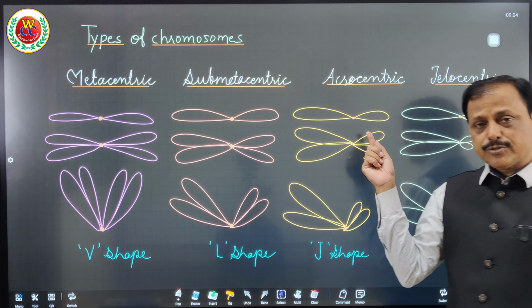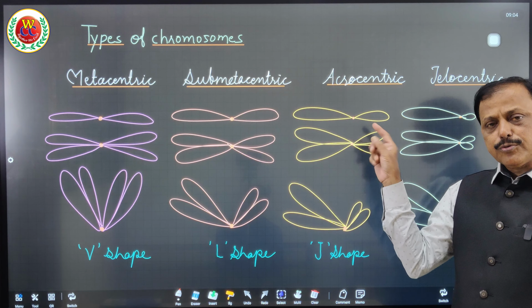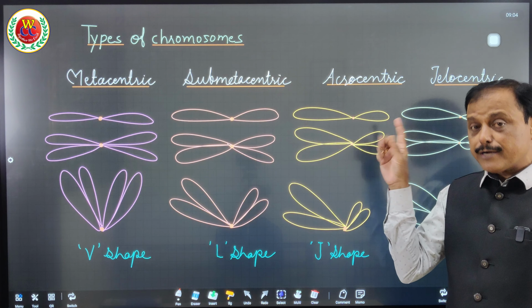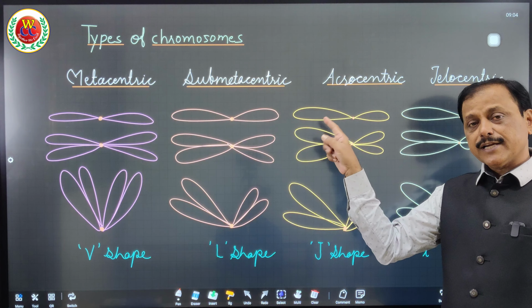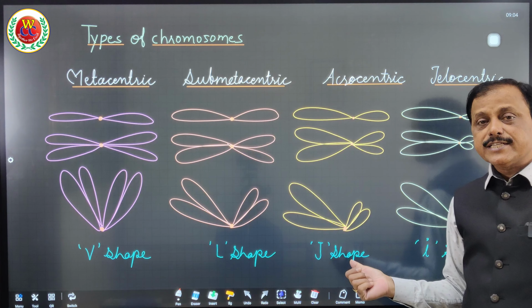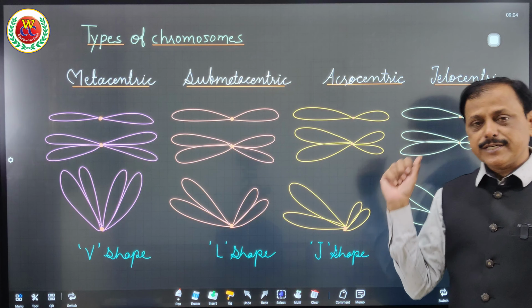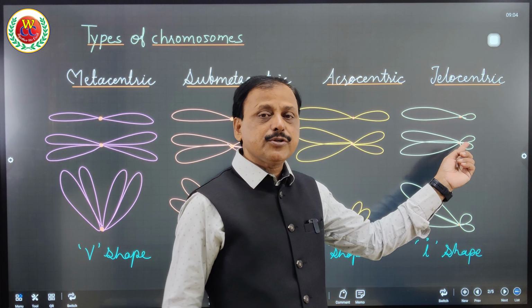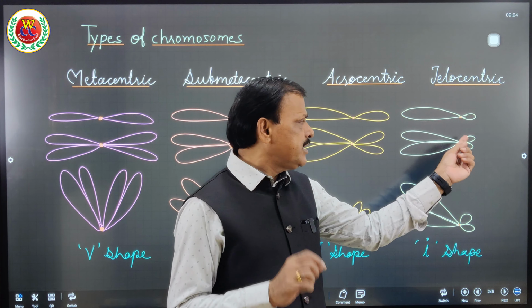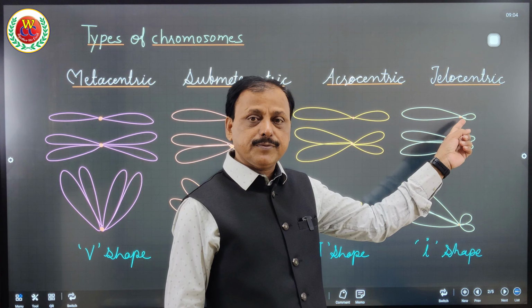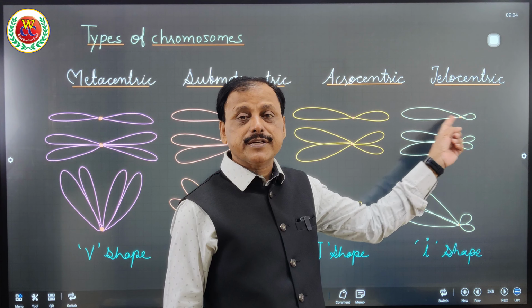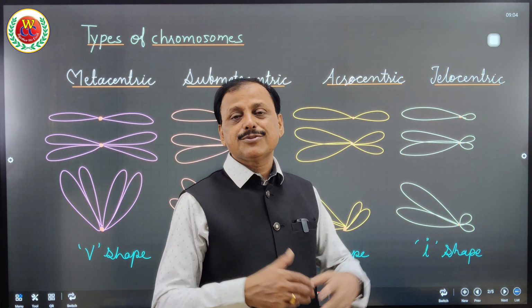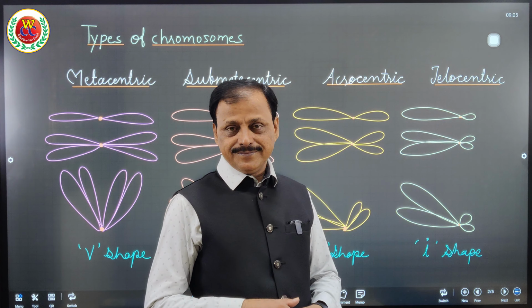And here in this chromosome, one of the arms is very short and another is very long and gives a J-shape appearance. It's called acrocentric. And here, a very short chromatid is either present or absent at the tip or very close to the centromere, and one arm is very long, that is called telocentric.